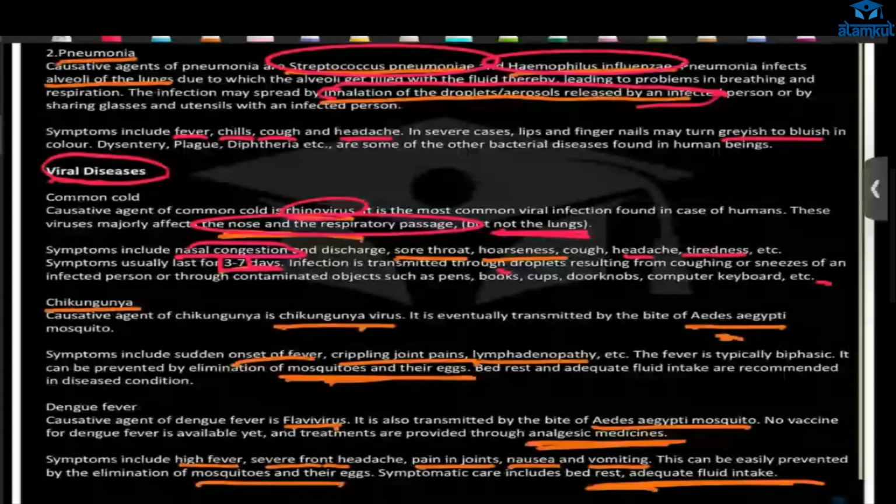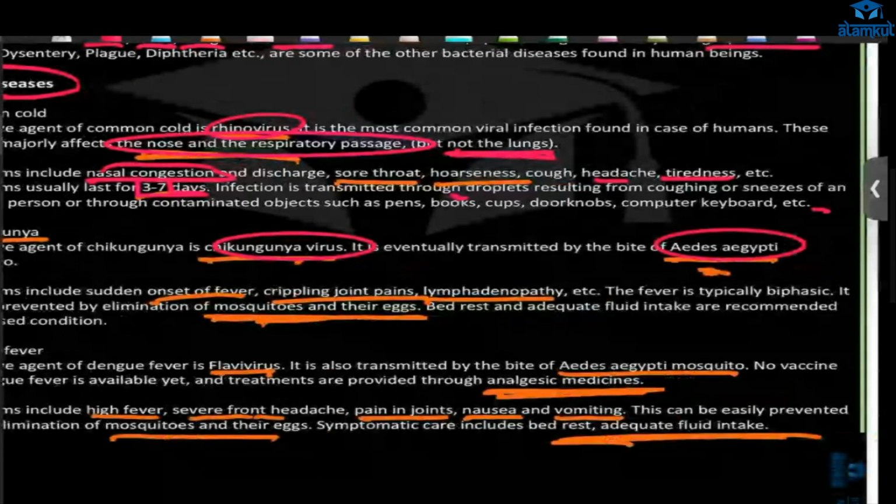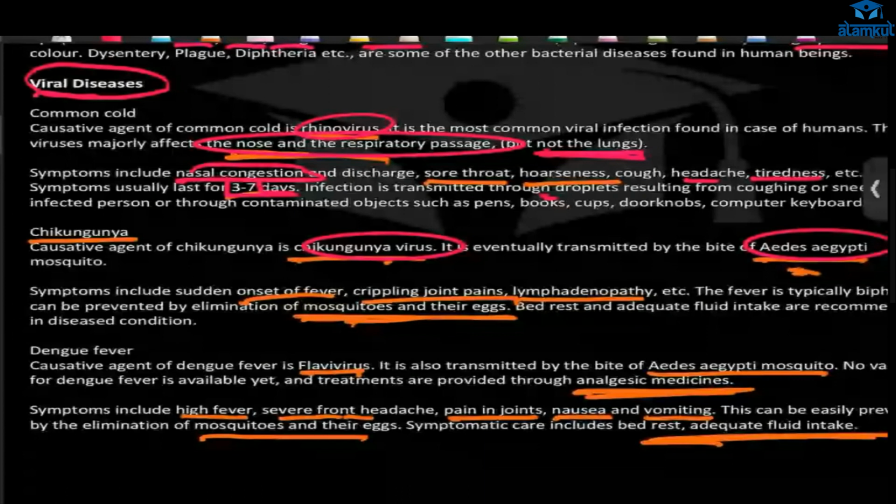Now chikungunya is caused by the chikungunya virus, and the vector is Aedes aegypti, a mosquito. Most of these diseases have a vector, and it is a mosquito. It is very dangerous. What are the symptoms? There will be fever, then crippling joint pain. So much joint pain, wherever there is a joint, you will feel pain.